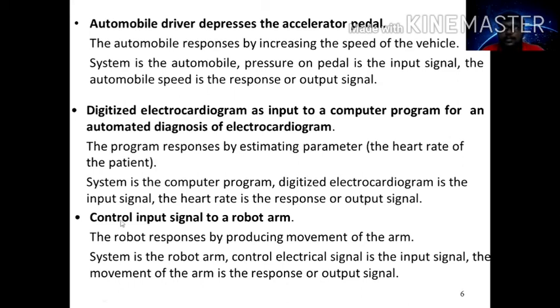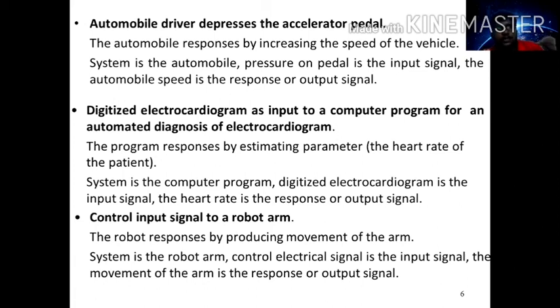Next is control input signals to a robot arm. Now you are going to operate your robot arm. For a robot, you should give some input. Your robot starts moving its hands left, right, or up and down. Just imagine you are going to control your robot arm. The system is your robot arm. To control it, you should give the electrical signal.